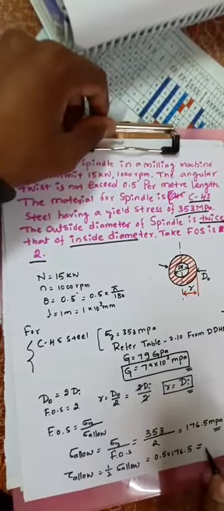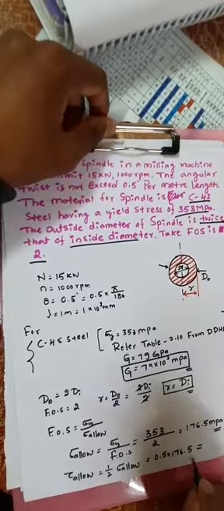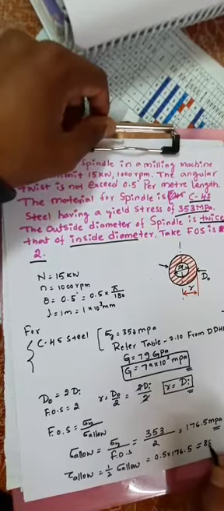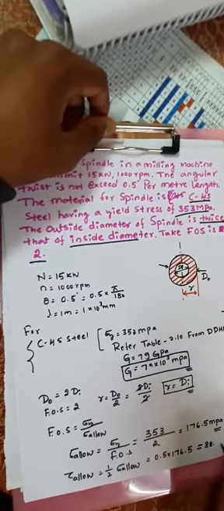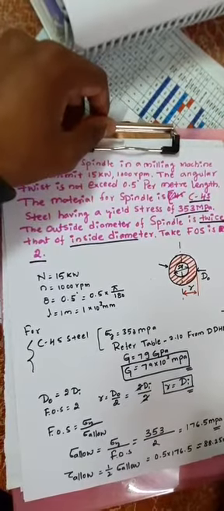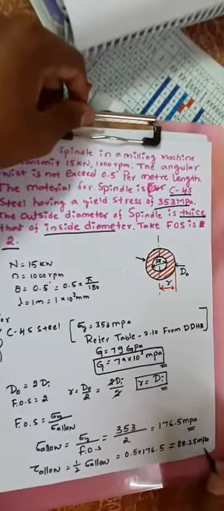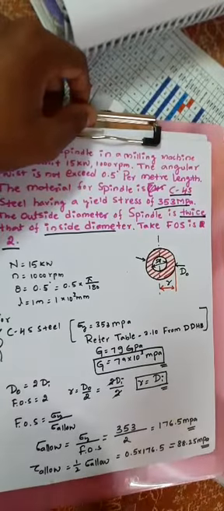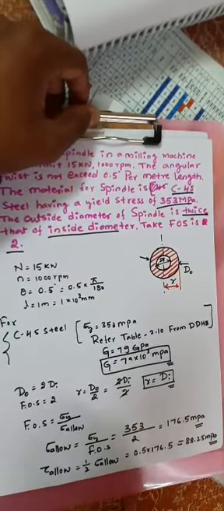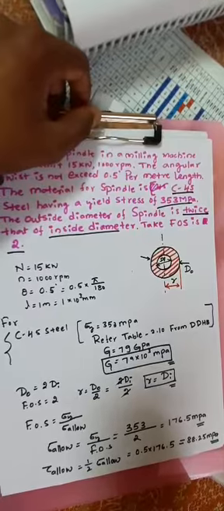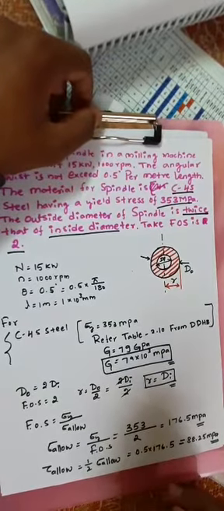If you simplify this, we will get around 88.25 MPa. This is the tau allowable, with respect to the factor of safety.